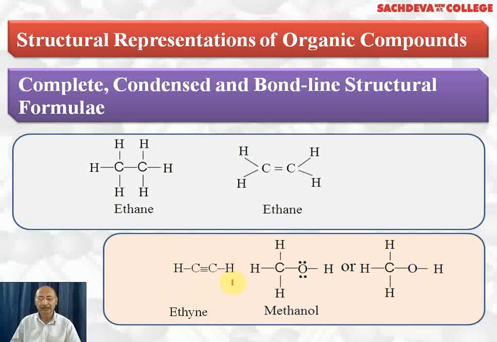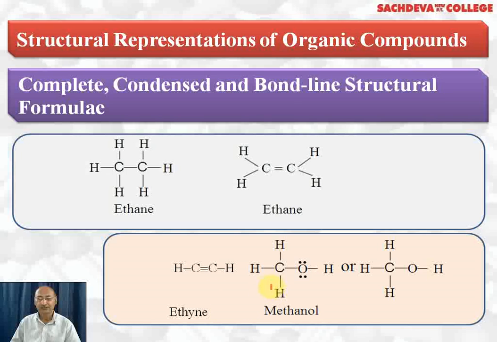It is also an unsaturated hydrocarbon because it contains a triple bond. Like ethene: ethene had a double bond, so that was unsaturated. This contains a triple bond, so this is also unsaturated. Unsaturated hydrocarbons are those which contain double bonds and triple bonds. So ethene and ethyne both are unsaturated.